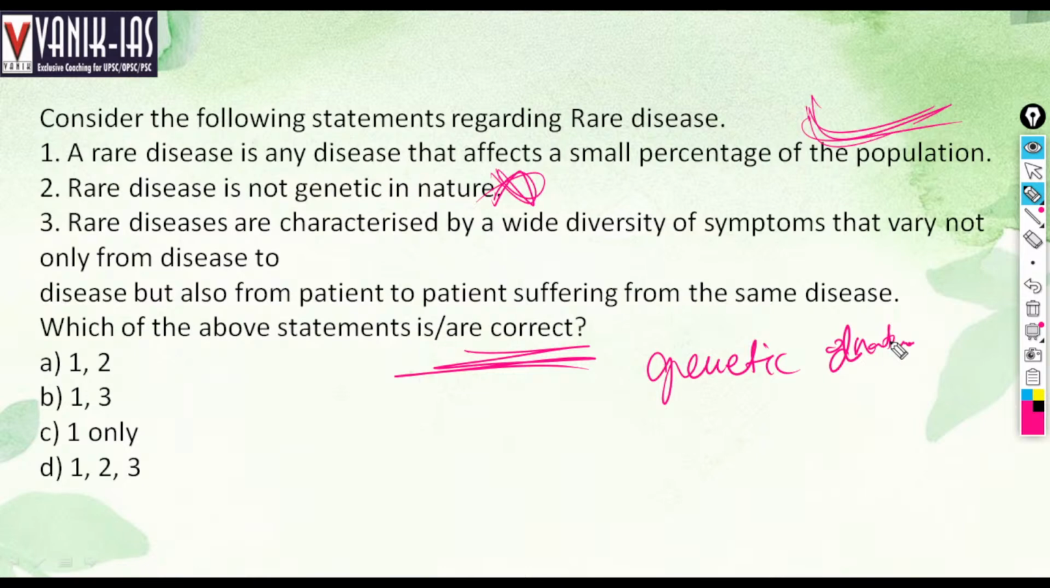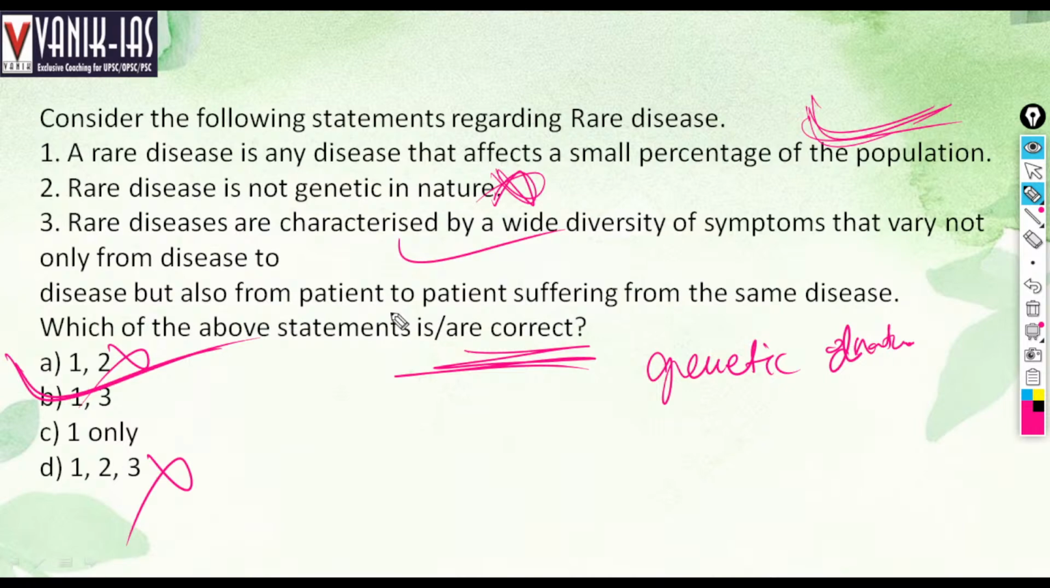Right. So if two is wrong, then options with two are wrong. One, three, or one. There is nothing to worry about one. And whether three is right or not: rare diseases are characterized by a wide diversity of symptoms, which vary not only from disease to disease but also from patient to patient suffering from the same disease. Yes, three is also right. So one and three is the right answer.